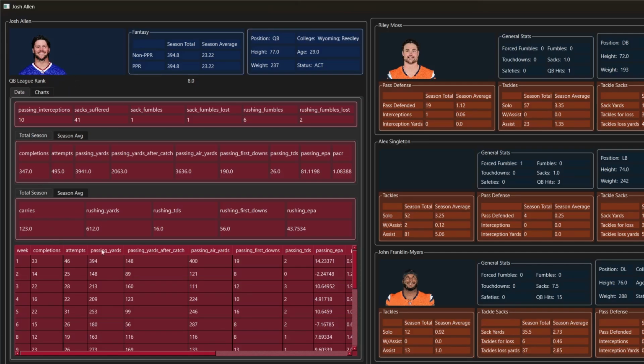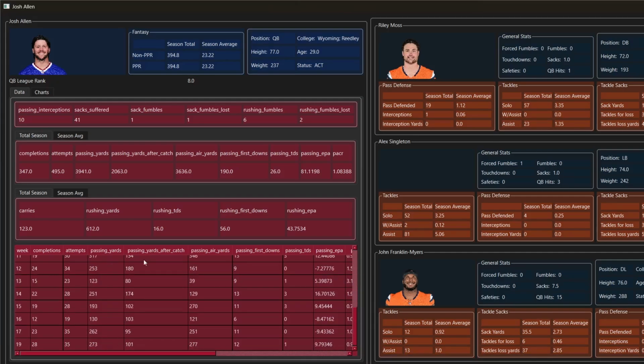But moving over to Josh Allen, you have your totals here to look over, as well as your week-by-week information for the first weeks here. And I'll scroll down for the second half if you need that, while I switch over to the averages. Looking at Josh Allen's turnovers, you have 10 interceptions, with 1 fumble lost due to sacks, and 2 additional rushing fumbles. I don't think I'm going to walk through all this defensive information here, so if you need it, go ahead and pause the video to look through it in more detail. Unfortunately, it's still a little cut off here, and I'll fix more of that in the future, but I tried to keep the more relevant information up front so you could have that.